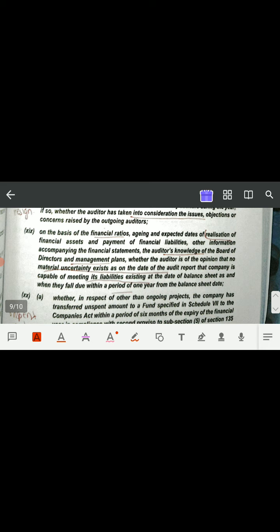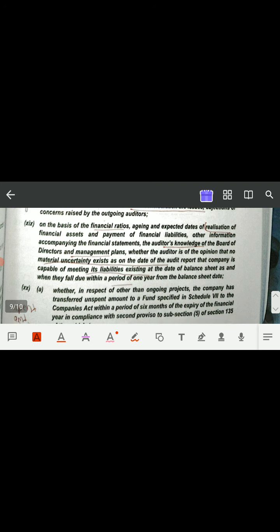And whether the auditor is of the opinion that no material uncertainty exists on the date of audit report, that the company is capable of meeting its liabilities existing at the date of balance sheet as and when they fall due, within a period of 1 year from the date of balance sheet. So what does this mean? This is such a lengthy clause. No students, this is not that lengthy a clause.